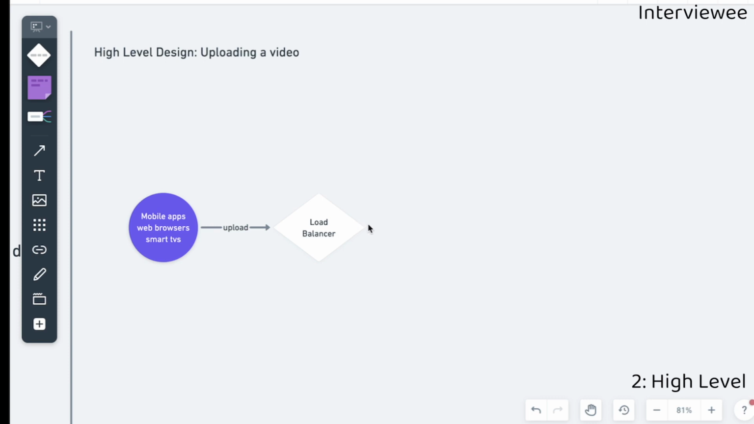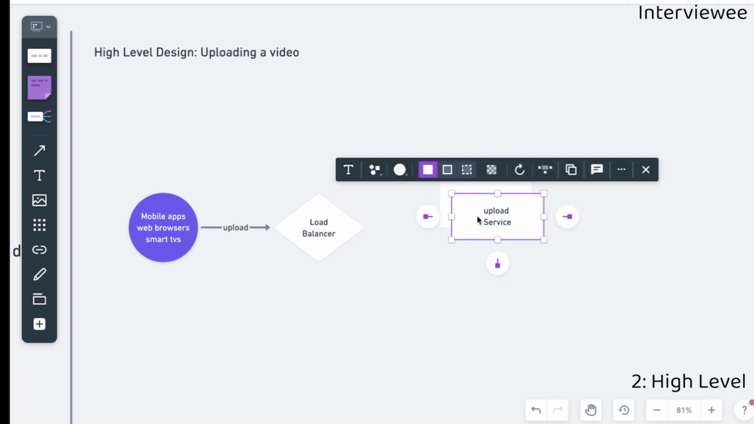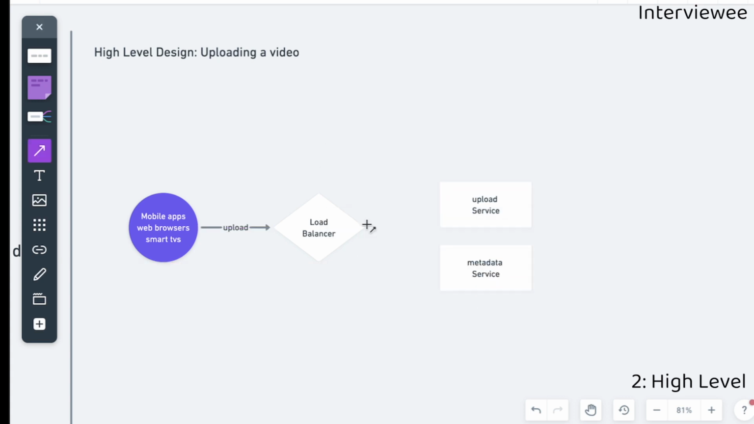The first one is going to connect to an upload service. So let me just write that down over here, and it also is going to connect to a metadata service. So we connect these two services from the load balancer. Pretty much the metadata service is going to store the